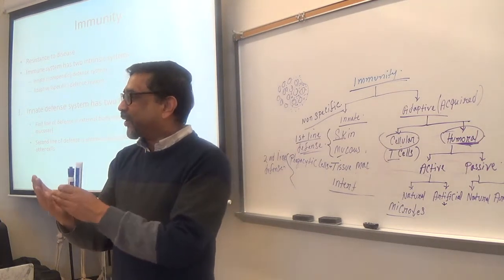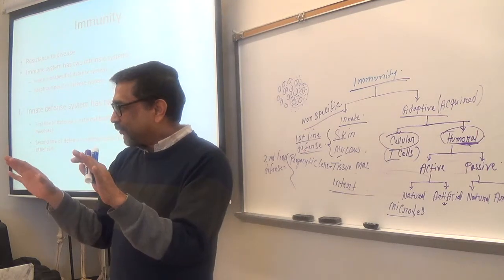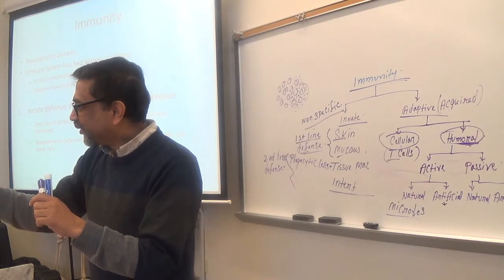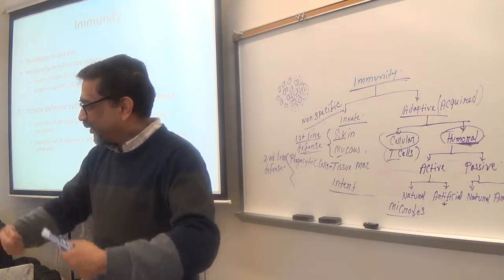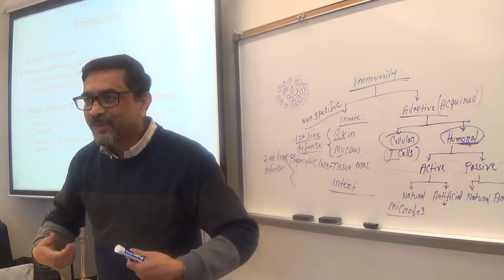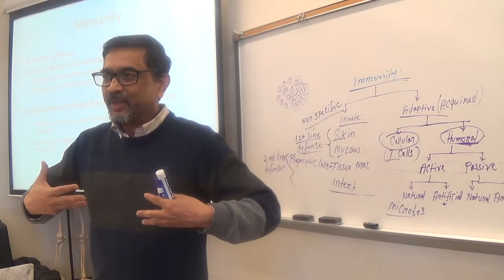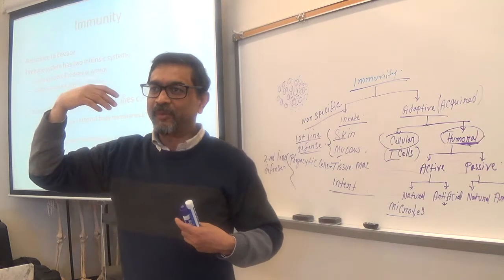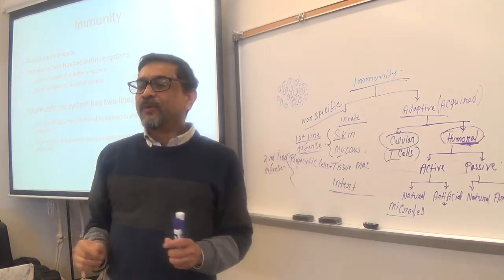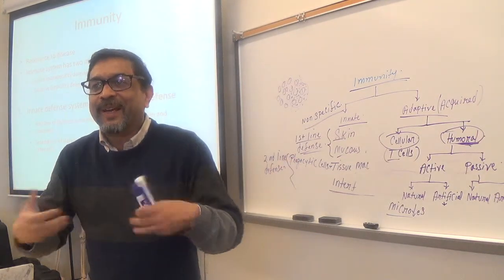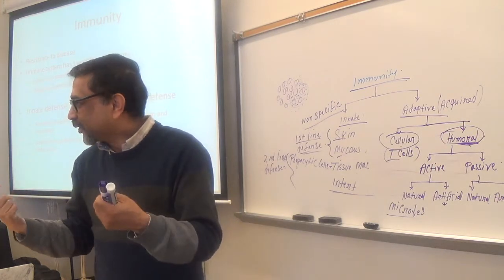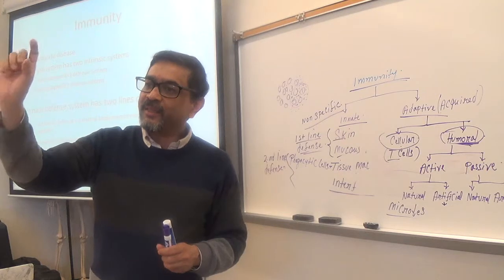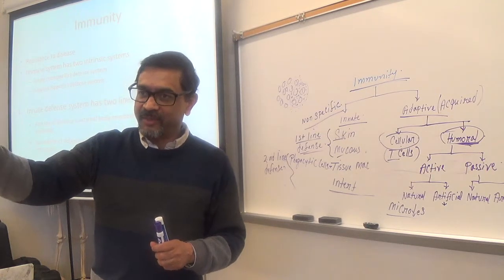So those microorganisms will not do harm, but will stimulate the body to produce enough antibody, to stop any future invasion from outside. Is it clear? So your body is actually producing antibody in response to that. So that is active. And since vaccine is manufactured, it is artificial.